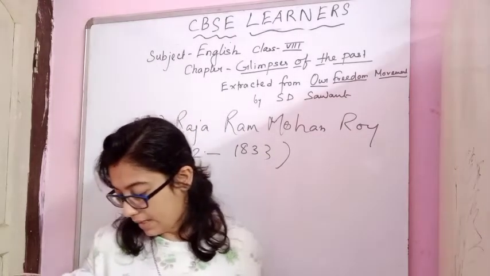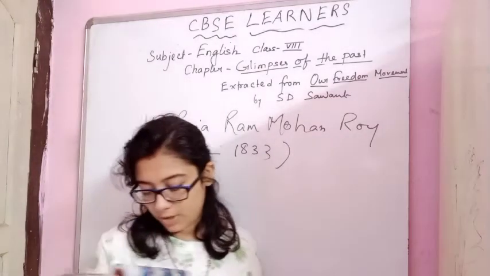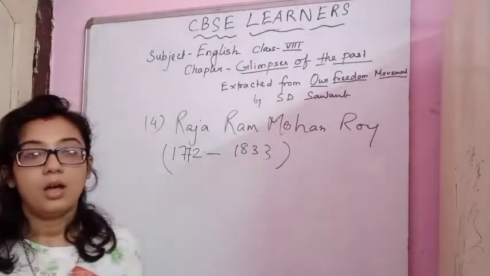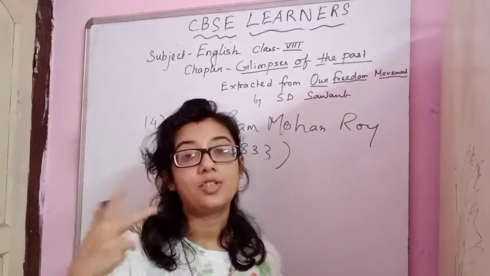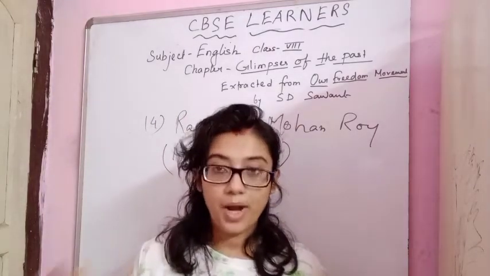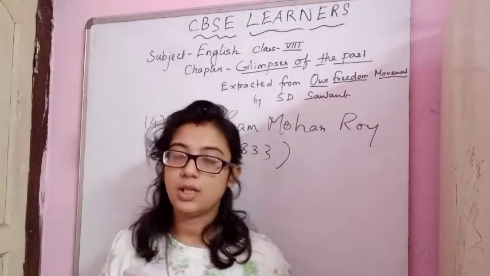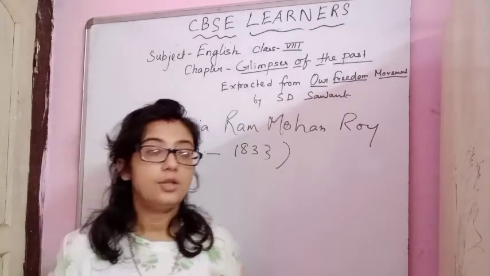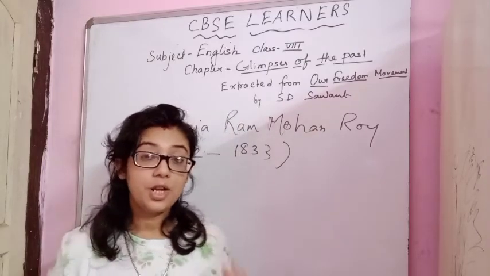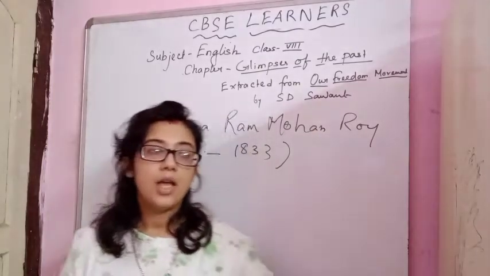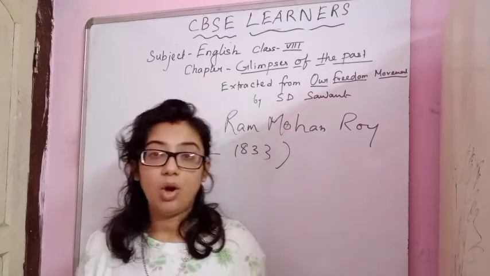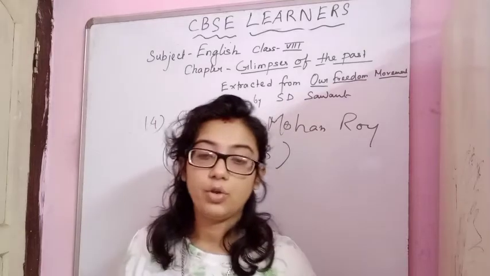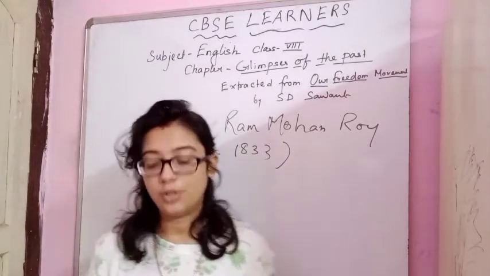Okay. He started a newspaper, but the suspicious British stopped it in 1823. So the British stopped his newspaper. He actually started the newspaper to spread awareness about the country, not for independence or something like that, but for his own country, to drive away the superstitions. But the Britishers were suspicious. They doubted that he was doing something wrong and trying to make people aware to revolt. So they stopped his newspaper.